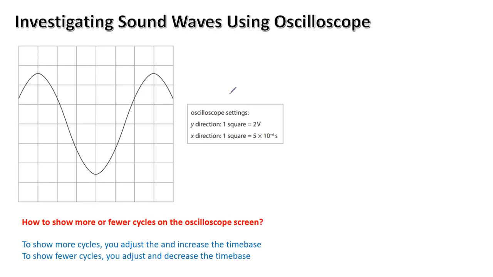Sometimes with oscilloscope questions, a question might ask, how can you show more number of cycles or fewer number of cycles? You do that by adjusting the time base. So I have a question here, how to show more or fewer cycles on the oscilloscope screen. To show more cycles, you adjust the time base and increase the time base. And to show fewer cycles, you adjust and decrease the time base. Please remember this.